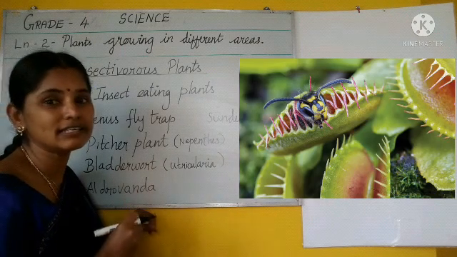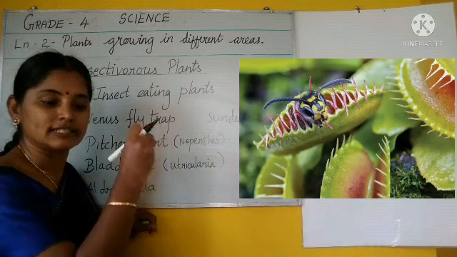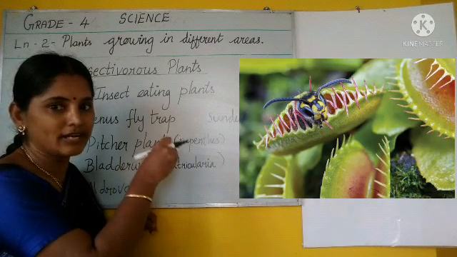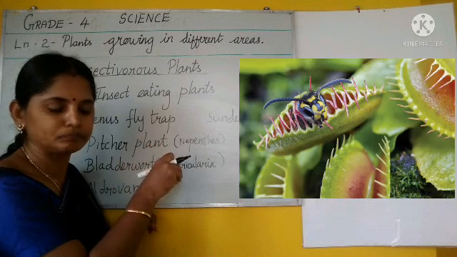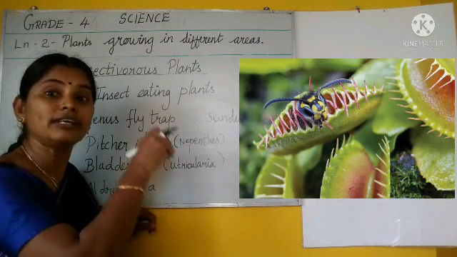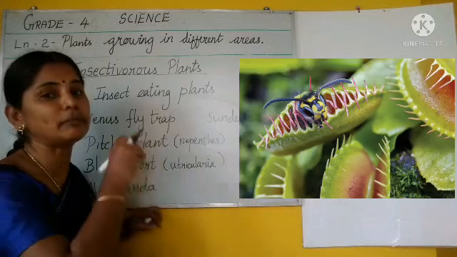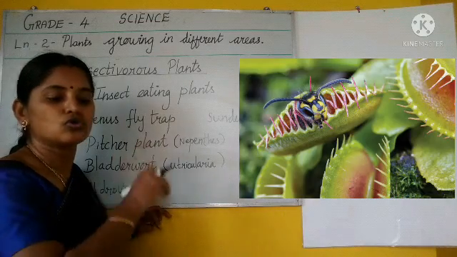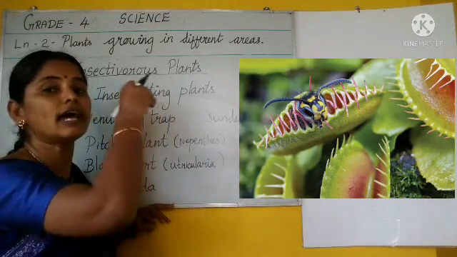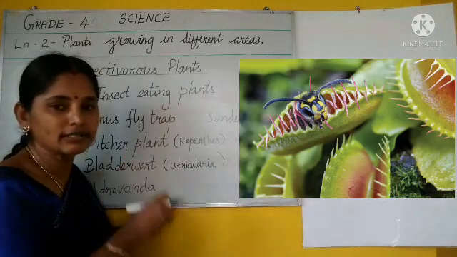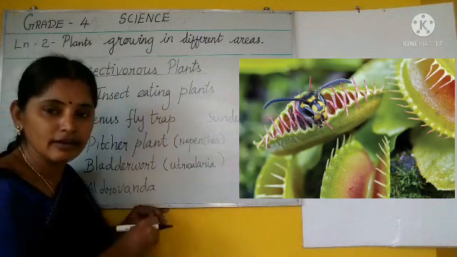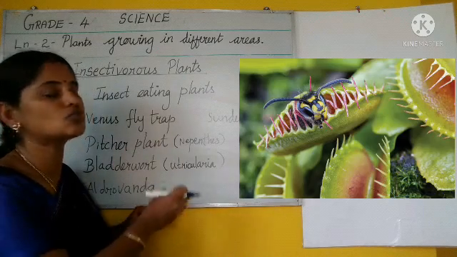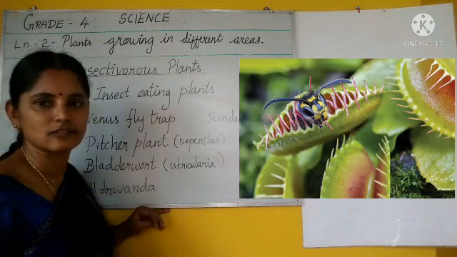Why are they taking insects? In the soil where the plant is grown, that swampy region, wetland, the soil does not have enough minerals. So to fulfill their mineral requirement, these plants are eating the insects.